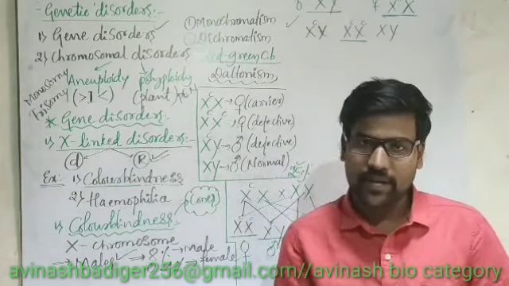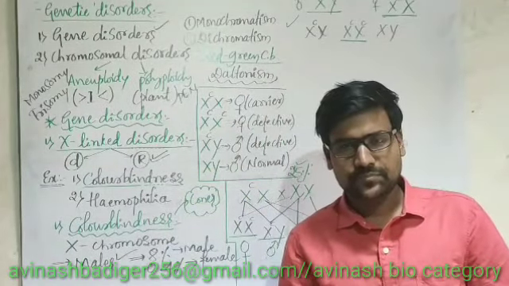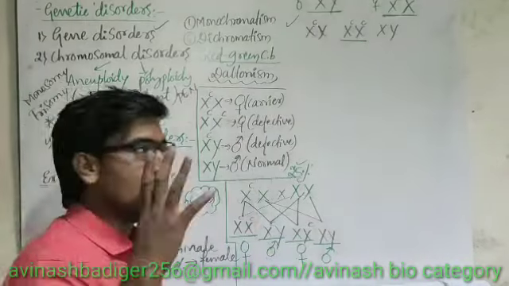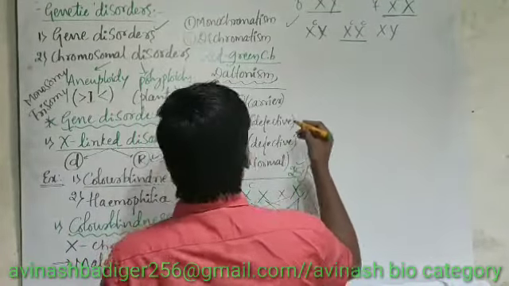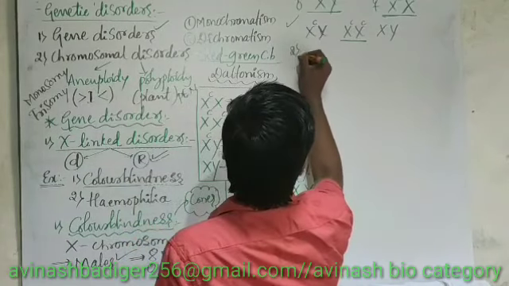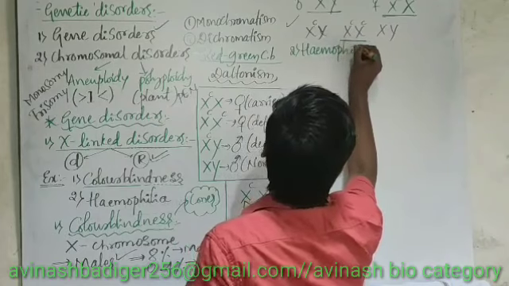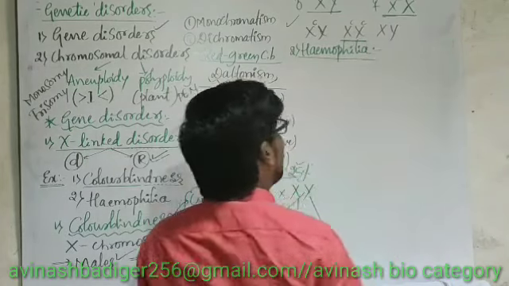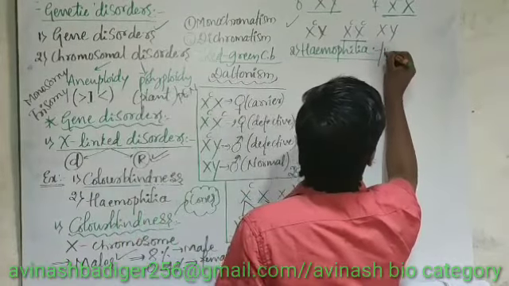Because males are more affected here. So the majority of the disease is like this. And the same kind of condition we will observe in case of hemophilia also. Hemophilia is also sometimes called bleeder's disease.